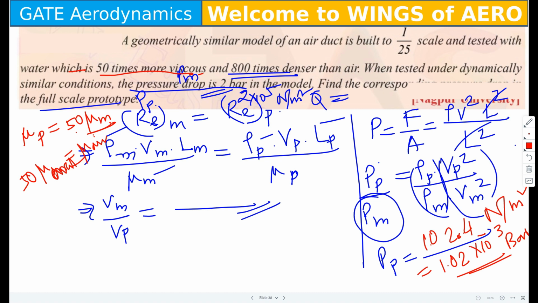Okay, so please, reading the question is a very important thing, right? Do understand what they are trying to ask. Do not have this concept that if it is the prototype, it has to be large, because of the testing we are doing. Understand what they are asking in the question. It might be illogical sometimes, but do follow what they are trying to explain in the question. Accordingly follow the calculations.